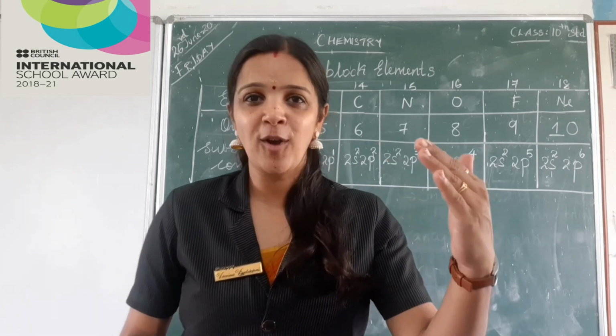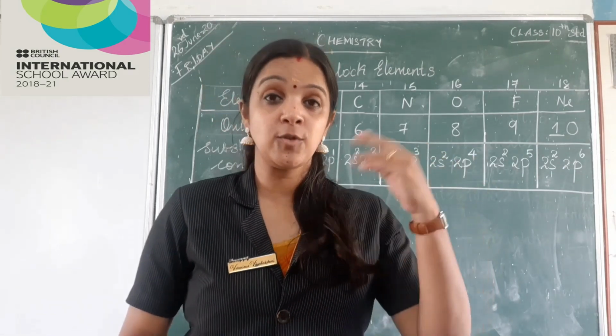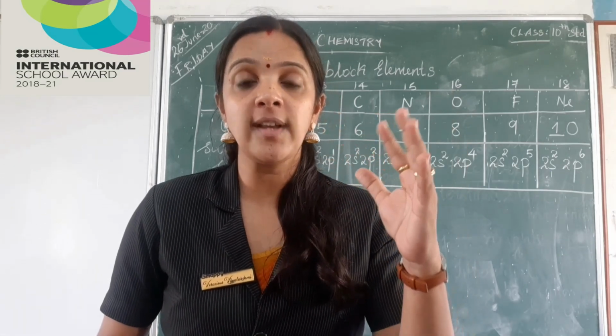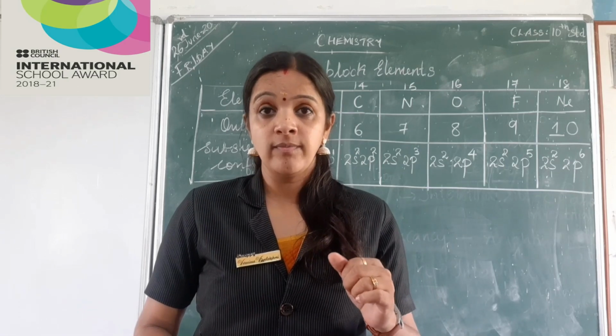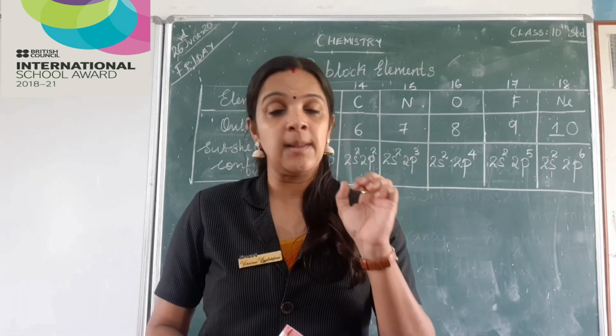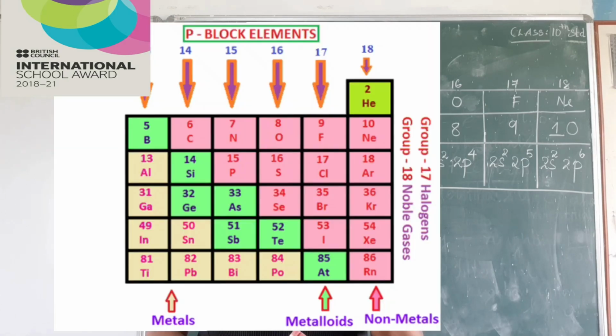Now, once S block is over, we have 2-3 more blocks to go. That is, we are going to study about P block elements. Now, in front of you, you can see the P block elements in the periodic table. Can you see, children? Yes. Now closely watch it. You can see in P block elements, there are metals, there are non-metals, yes, there are metalloids, and you can see the last column being the noble gas.